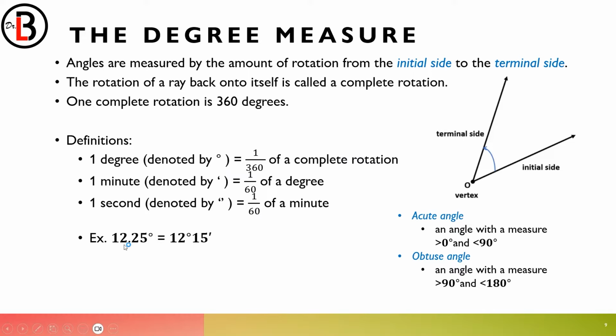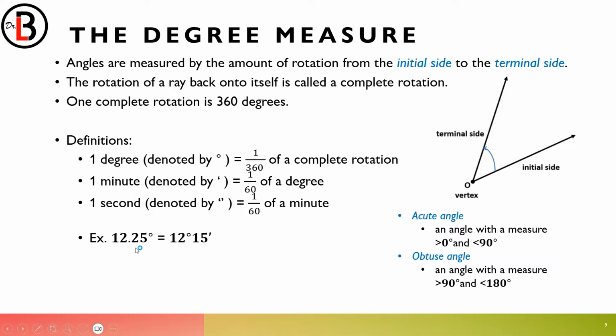And then here, sometimes it can be expressed as decimal degrees. Sometimes it can be expressed as degrees, minutes, and seconds. So we'll be dealing with this during our face-to-face because I'll be teaching you how to use your calculators for this. For the meantime, let's leave it as is.